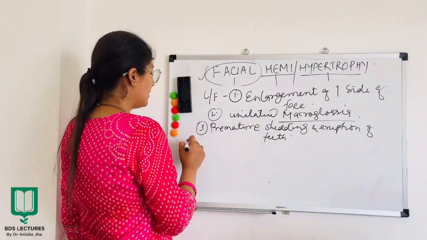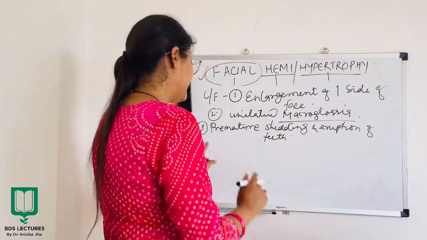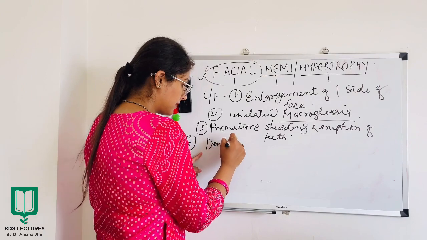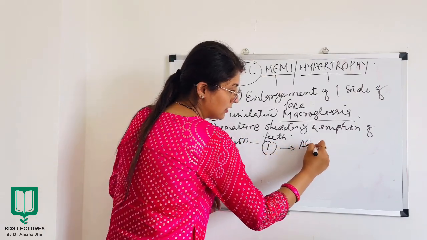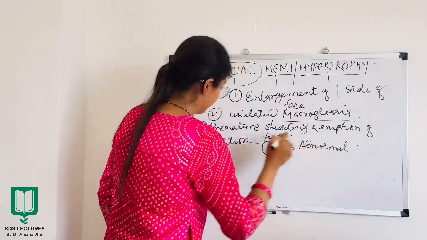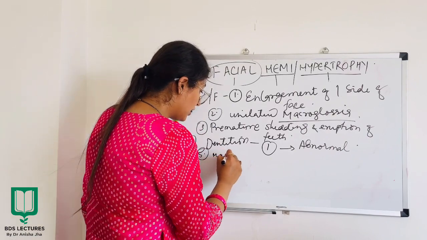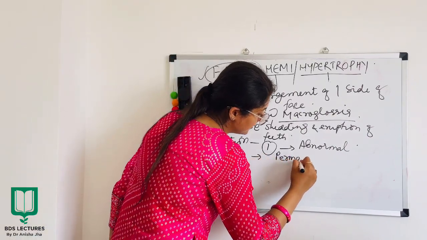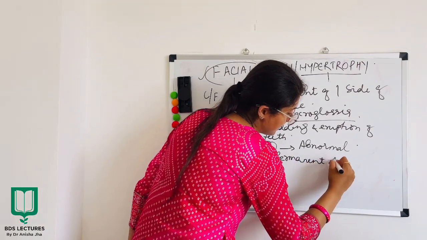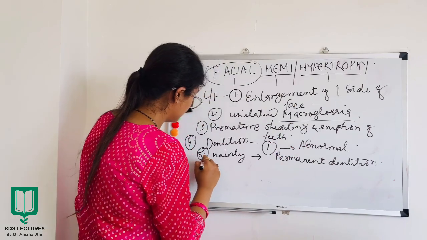All right. Now when I talk about oral manifestations, dentition of one side is abnormal. All right. Then it mainly involves permanent dentition. All right.